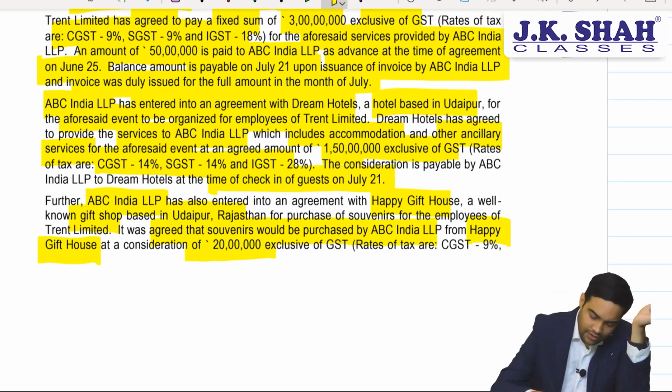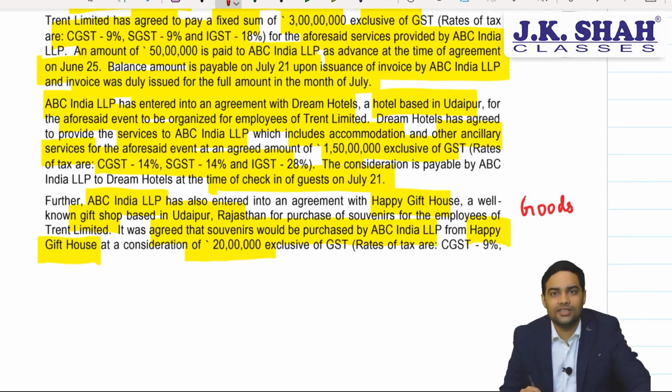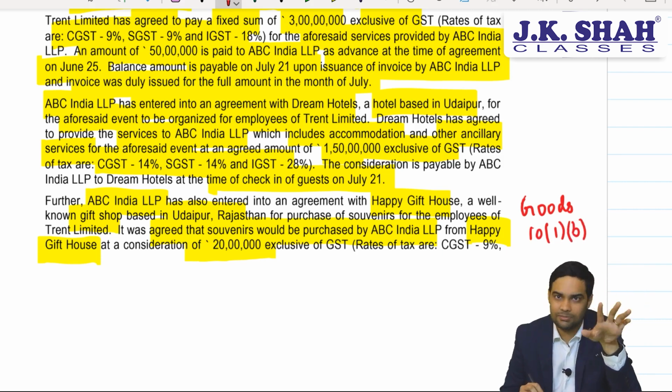Be very careful. This is a supply of goods, and for these goods, the place of supply will be based on the address of the person in whose name the bill is being issued. So if the goods bill is being issued in the name of ABC, then in that case ABC Maharashtra will be the recipient. Reason: section 10(1)(b). Section 10(1)(b) says if the goods are delivered to a third person at a location, then the person who has basically ordered the goods, his place of business would be considered as the place of supply.